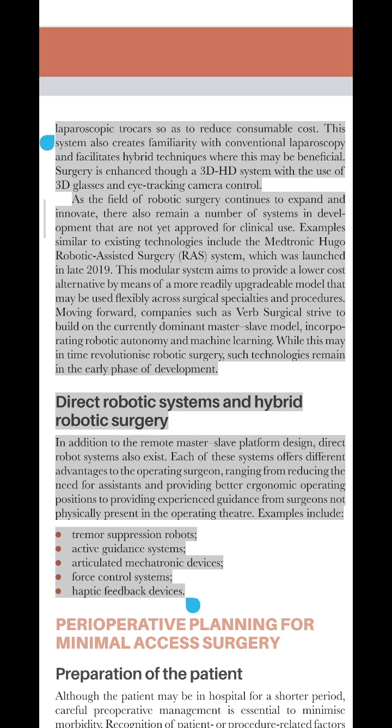Direct robotic systems and hybrid robotic surgery. In addition to the remote master-slave platform design, direct robot systems also exist. Each of these systems offers different advantages to the operating surgeon, ranging from reducing the need for assistance and providing better ergonomic operating positions to providing experienced guidance from surgeons not physically present in the operating theater. Examples include tremor suppression robots, active guidance systems, articulated mechatronic devices, force control systems, and haptic feedback devices.